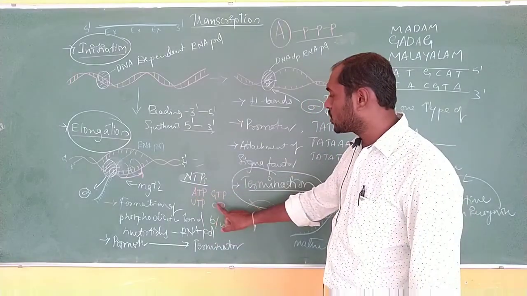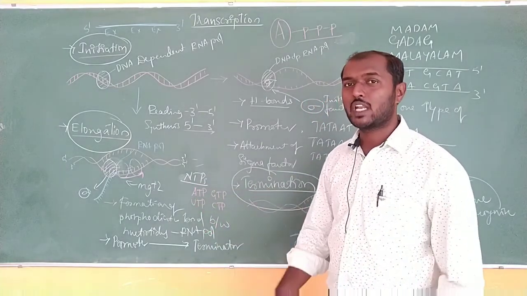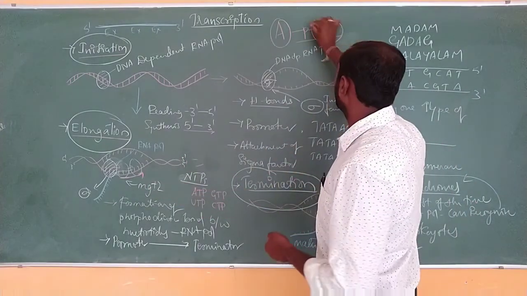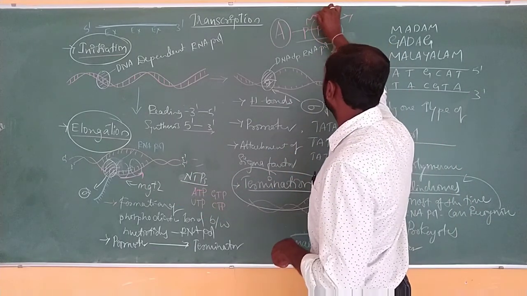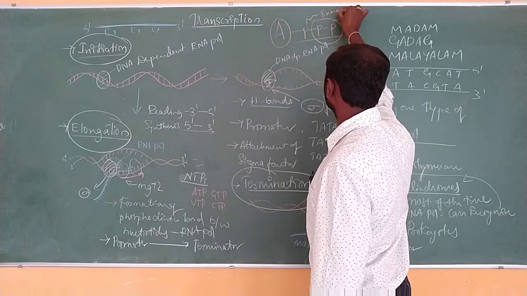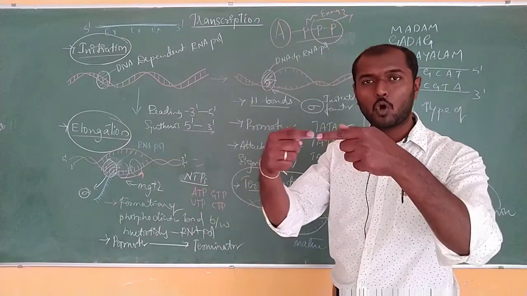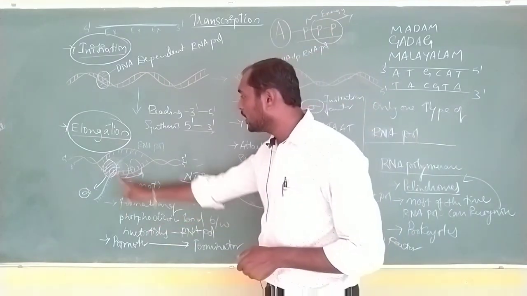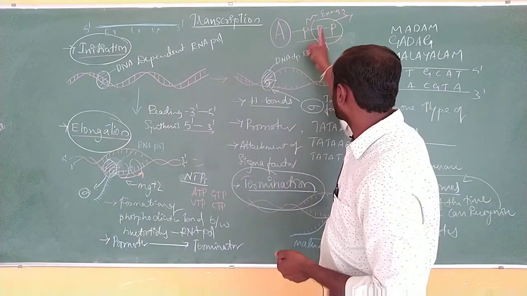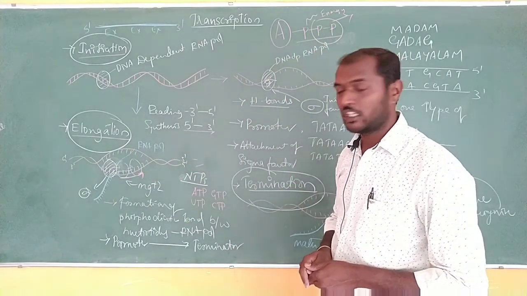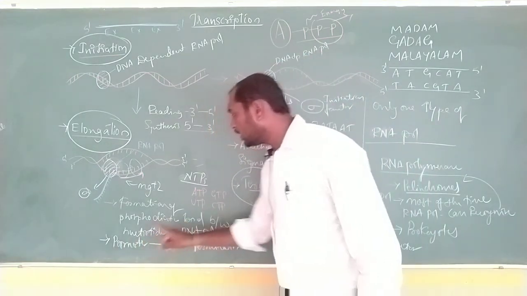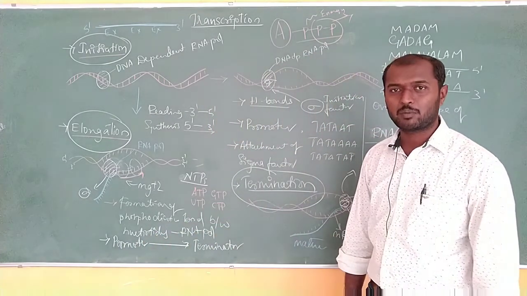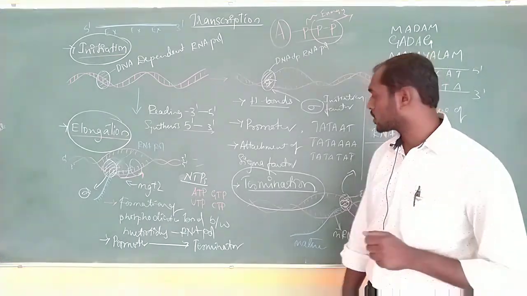What are they? ATP, GTP, UTP, CTP. These are energy-rich molecules. They are going to remove two phosphates, and they are going to get energy. This energy is utilized in the formation of a bond. What kind of bond? Phosphodiester bond. This is going to form with the help of RNA polymerase and the enzyme released by the NTPs. The process of elongation begins from the promoter and ends at the terminator. That is the elongation process.